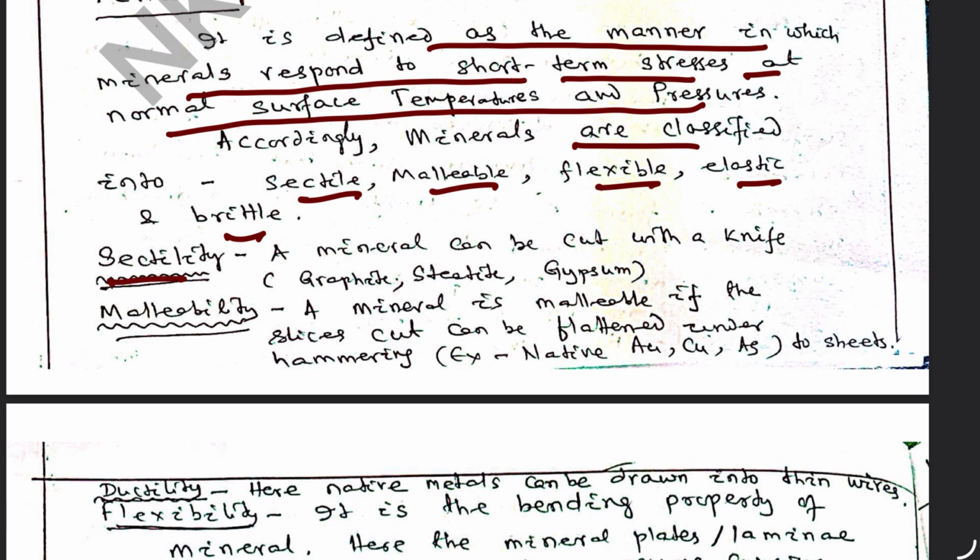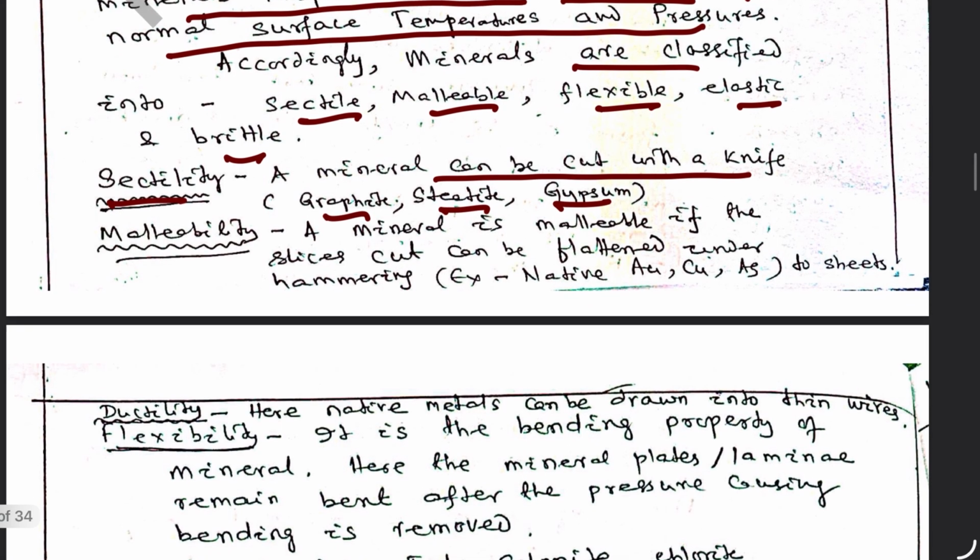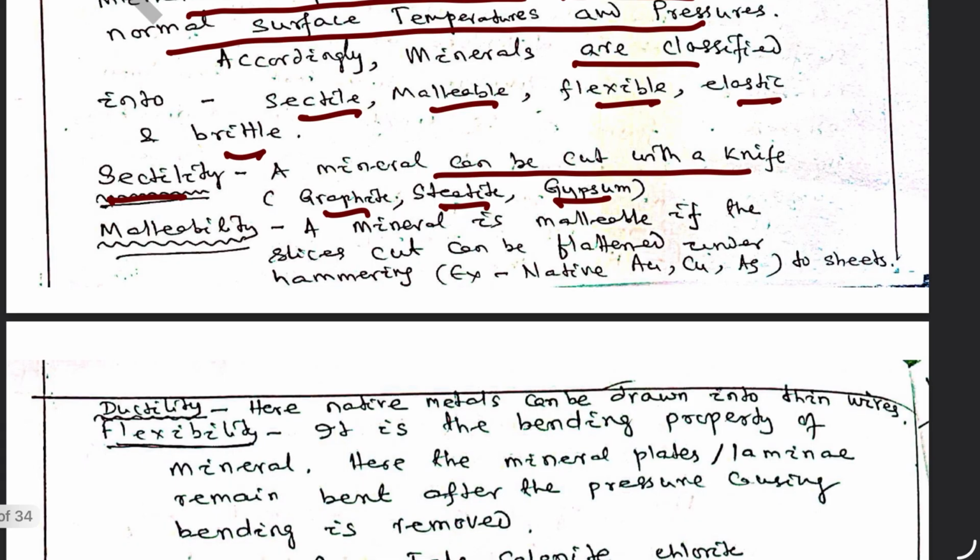Sectility: a mineral can be cut with a knife, such as graphite, steatite, and gypsum. They can be easily cut by a knife, so they are sectile. Malleable: they can be flattened into plates. A mineral is malleable if slices cut can be flattened under hammering.